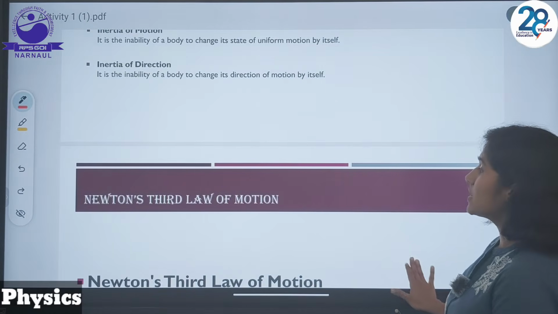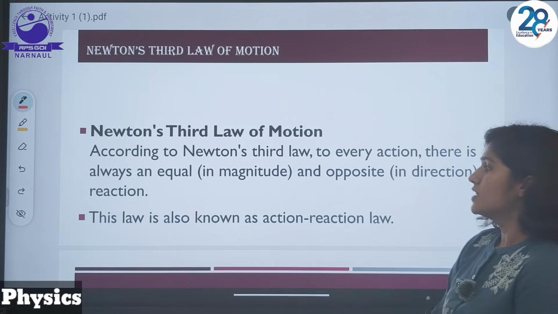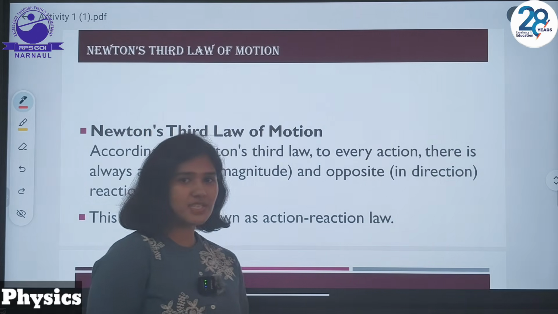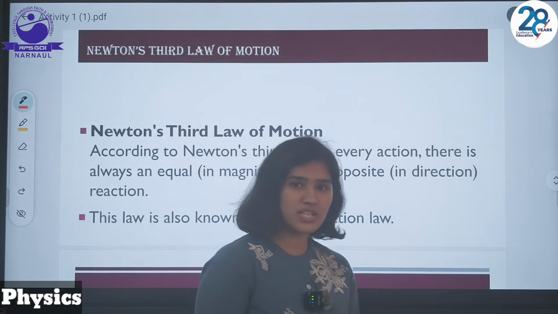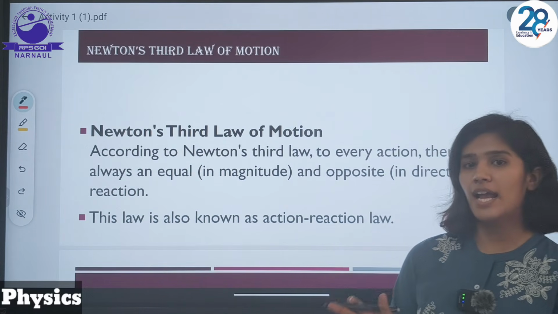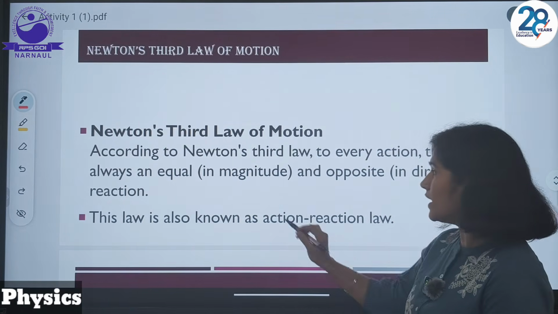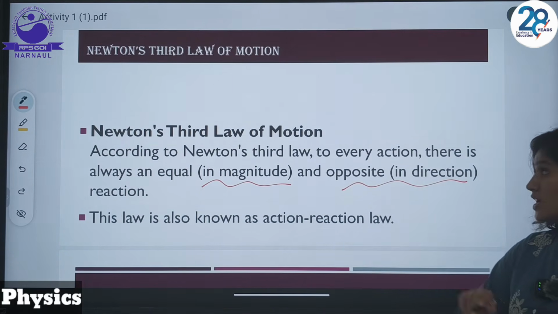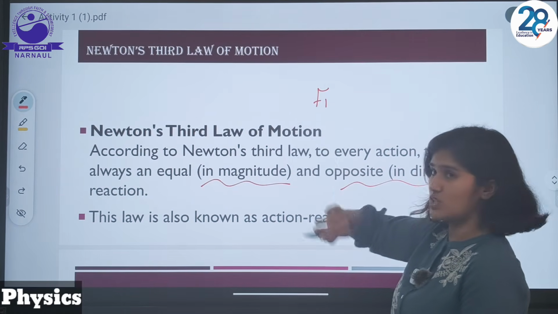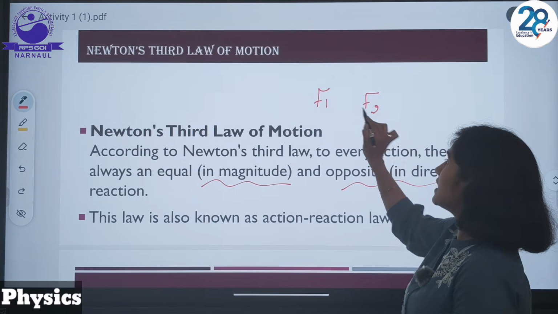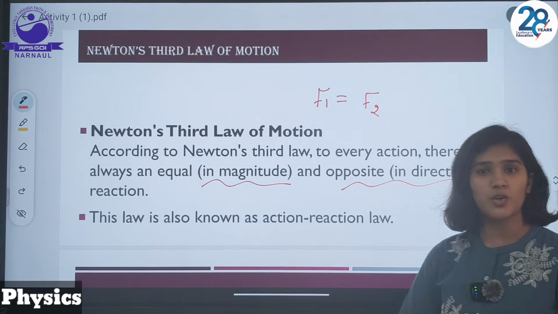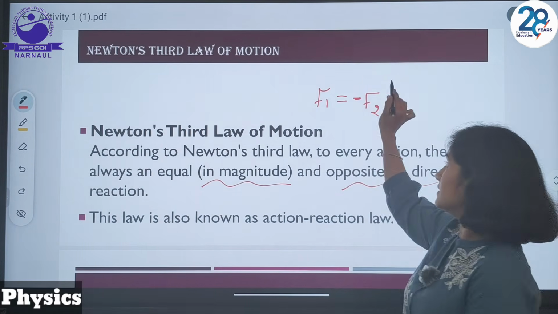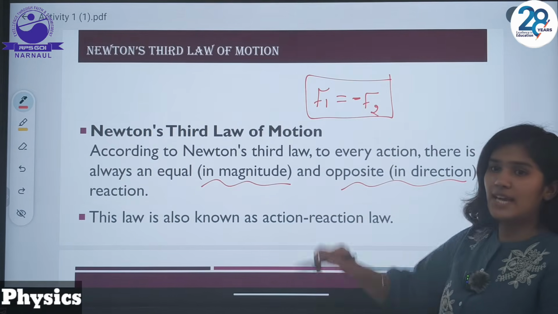Now, the next is Newton's third law of motion. This law is also known as the action-reaction law. What it states is that for every action, there is an equal and opposite reaction. Equal in terms of magnitude and opposite in terms of direction. So the force F1, if it is the action, and F2 is the reaction, in terms of magnitude they are equal, but in terms of direction, we apply a negative sign, so they are opposite in direction.